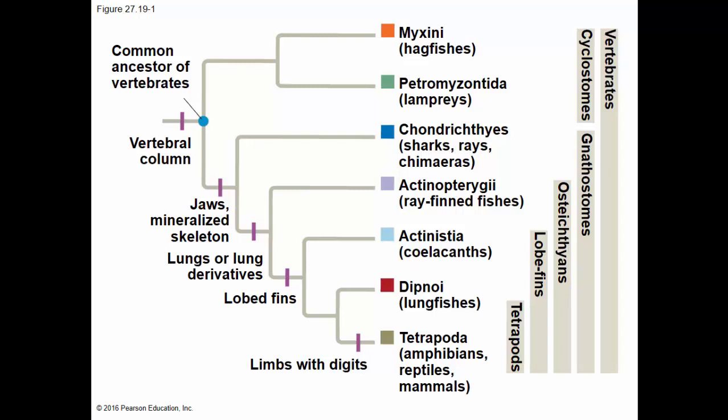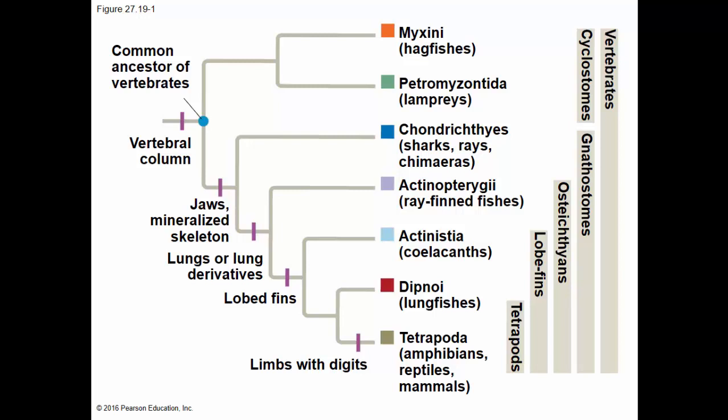That group then diversified into several other groups, including the chondrichthyes. These are the cartilage fishes, like the sharks and rays and chimeras. Now these don't currently have a mineralized skeleton. They only have a skeleton made out of cartilage. But interestingly, the fossil record shows that their ancestors did have a mineralized skeleton, and that they later lost it later in evolutionary development.